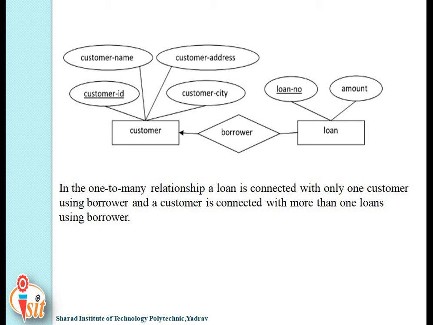Many relationship, and the customer which is having a directed line signifies what? One relationship. That is, in the one-to-many relationship, a loan is connected with only one customer using borrower, and a customer is connected with more than one loans using borrower. All times we use the same example, but with the association lines you can differentiate all the types.